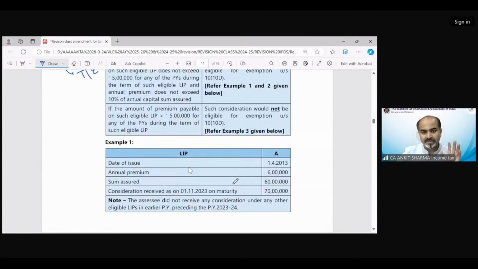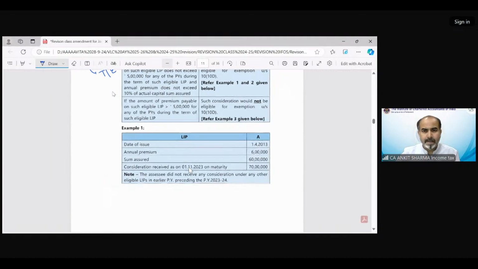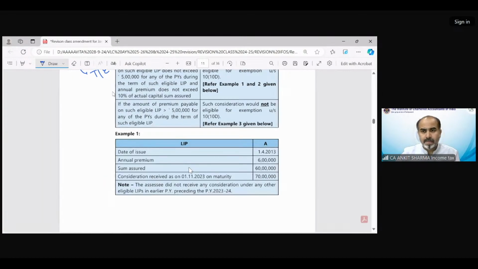Now you can see, date of issue of policy is 1/4/2013.